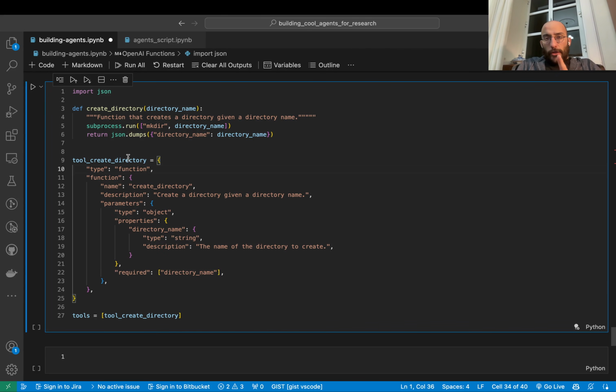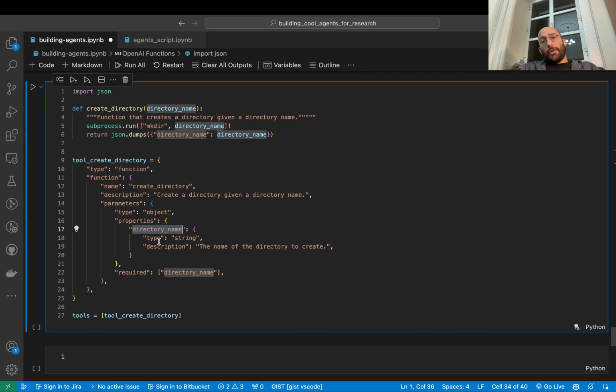So we're just using one function, create directory, okay? So I'm going to say the type function. I'm going to create the function key here inside of this dictionary, which is the tool. And then I will give the name of the function. I'll give a description of what the function does, and I'll describe the properties as a dictionary with the type, the properties key, inside of which I will give the inputs to that function.